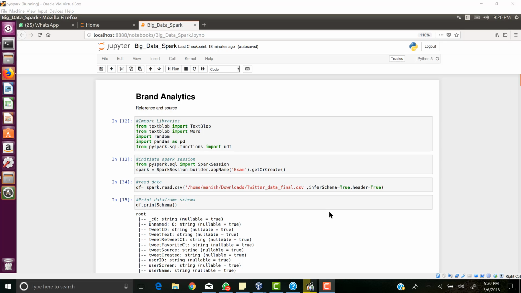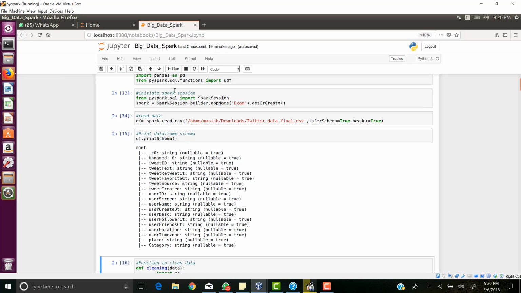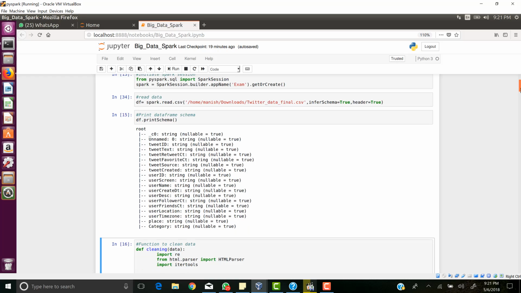Hello. So here I'm going to tell you how the data is being cleaned. Here we are importing TextBlob, random, pandas, and PySpark SQL functions to use them later. Here I have built a PySpark session and imported the data from the CSV where we collected it, and then I'm printing the schema. So here we can see all the different fields which we have collected from Twitter using the TweePy API.